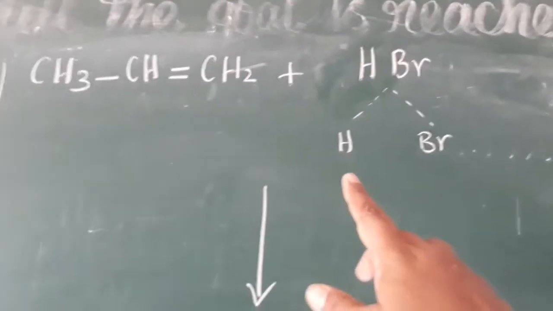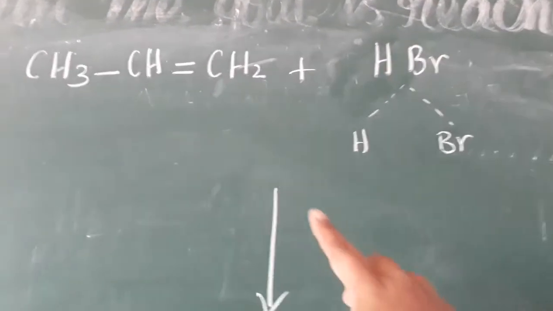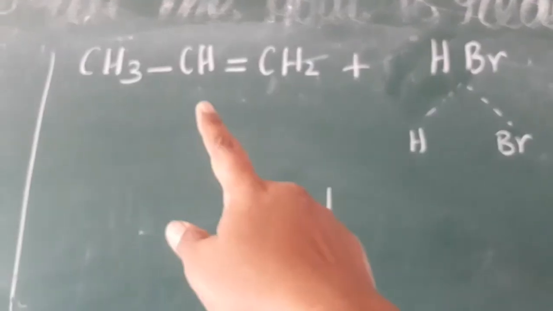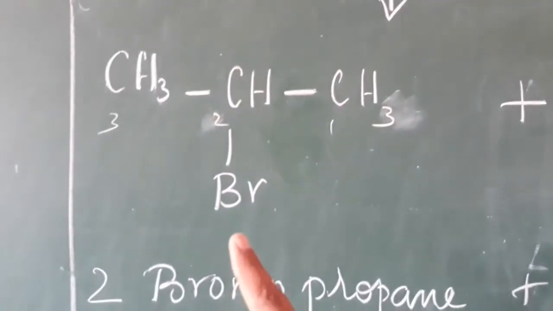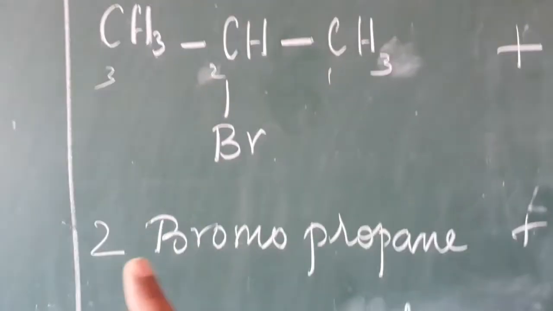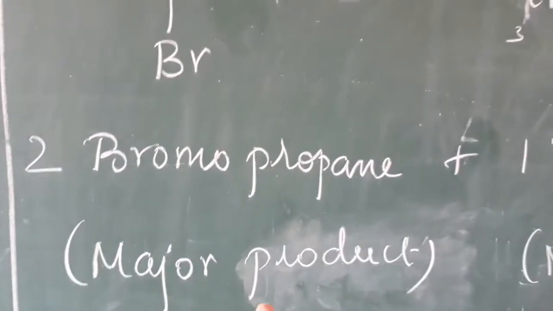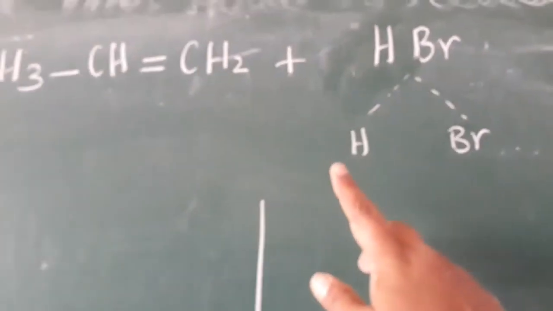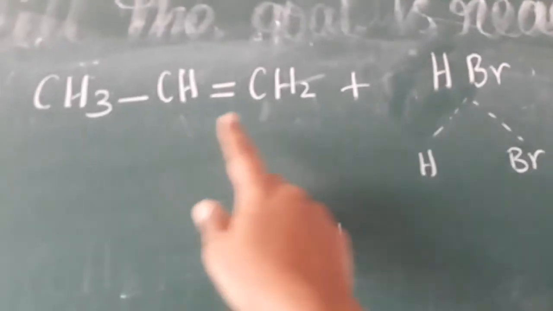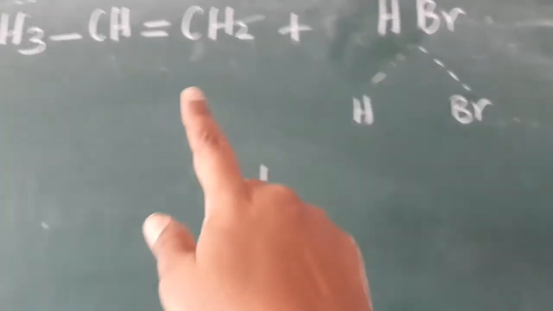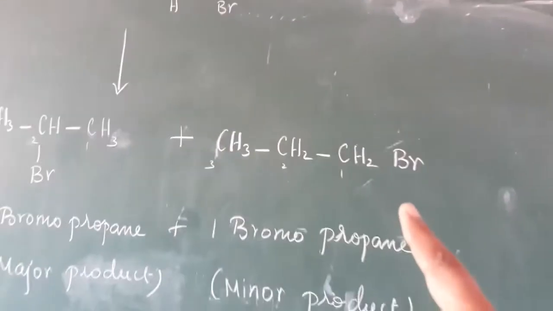First of all, the hydrogen preferentially goes to the first carbon and Br goes to the second carbon, and we get the compound like this. So 1, 2, 3, 2-bromopropane, it is the major product. Suppose the hydrogen goes to the second carbon and Br goes to the first carbon, then we get the compound like this.